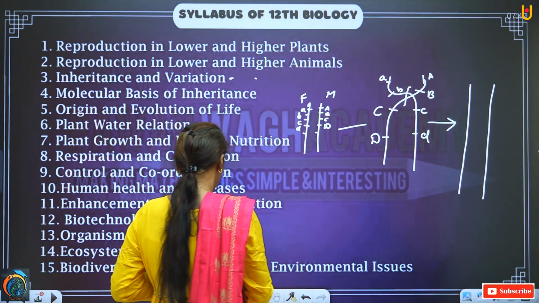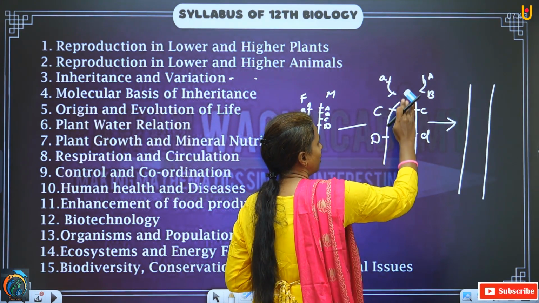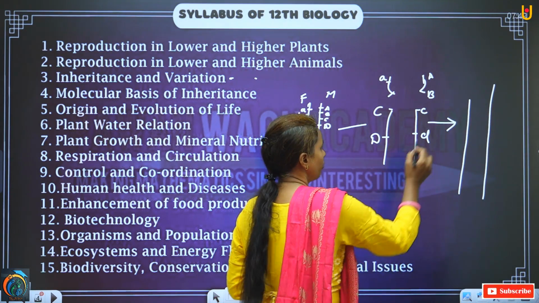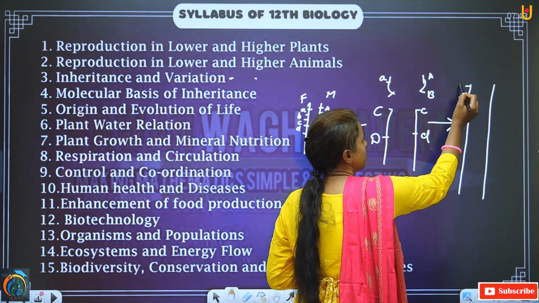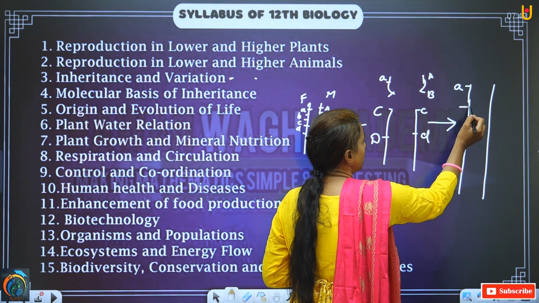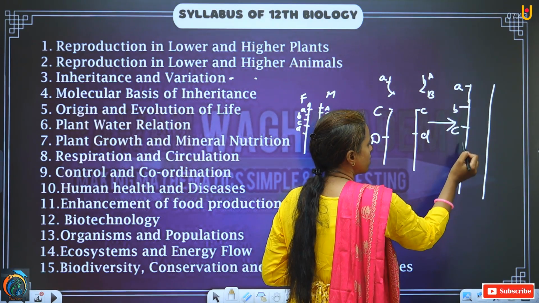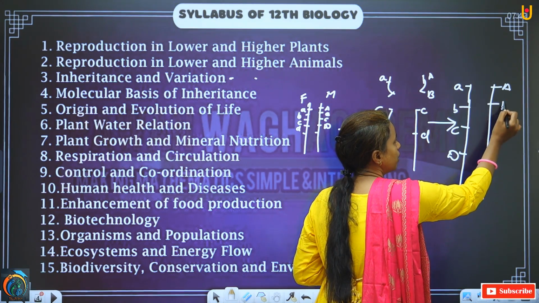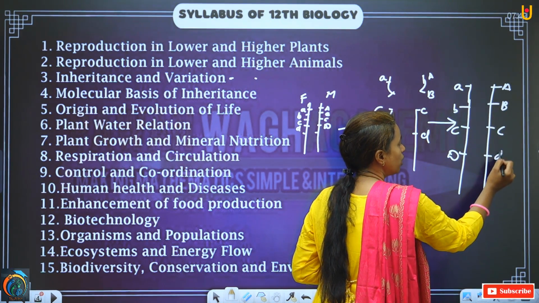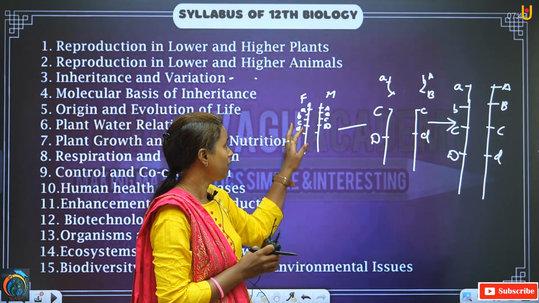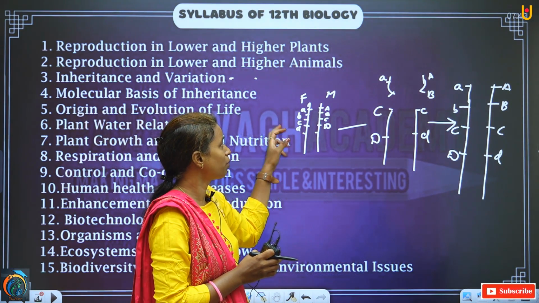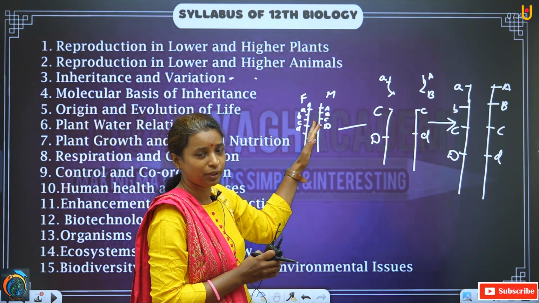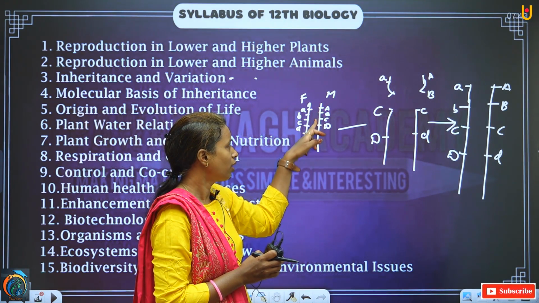See. Again, A, here is small a, again small b, after that capital C and capital D. And here capital A, capital B, small c and small d. Now you got to know, here all the small letters are present in the chromosome which is coming from father, and all the capital letters are coming from the mother.